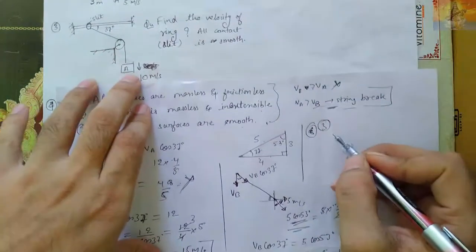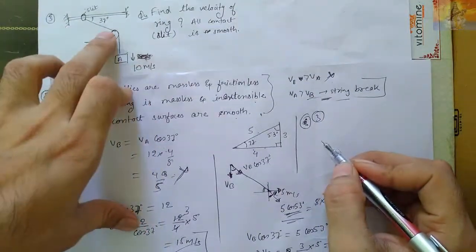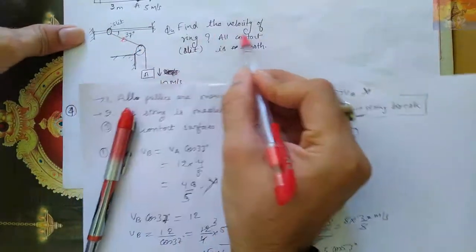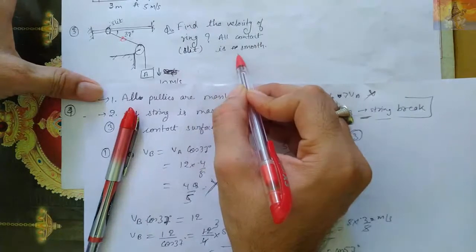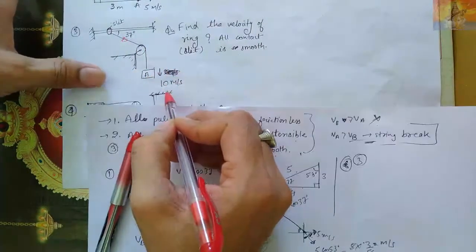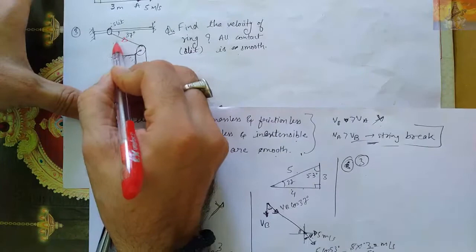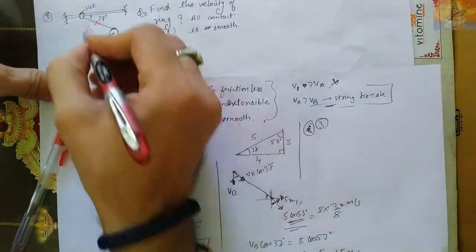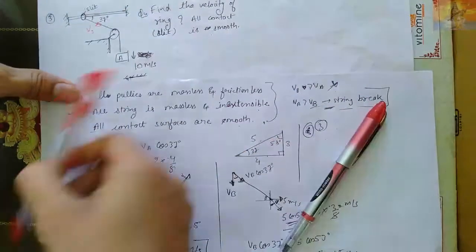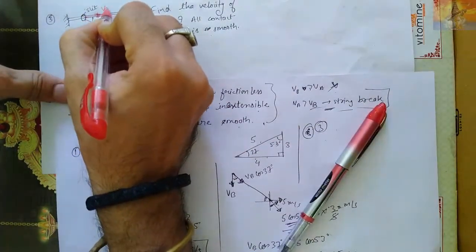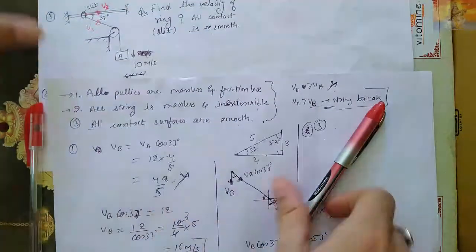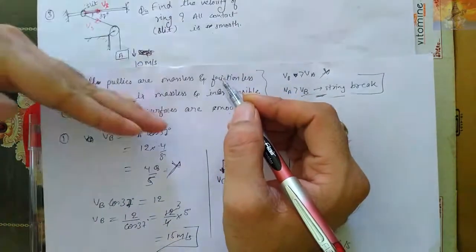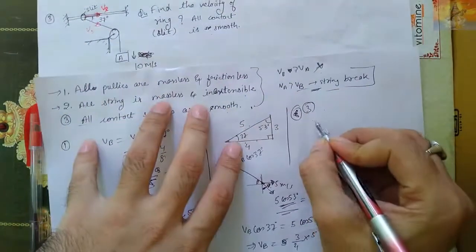This is having 10 meter per second down, and let us say this is having velocity in this direction. Find the velocity of the ring or slit, given the contact is smooth. Means this is going 10 meter per second down. So let us say the velocity of the slit is Vs. Listen here: this will be the direction of the original velocity Vs, the velocity of the slit, and this will be one of the components of Vs.